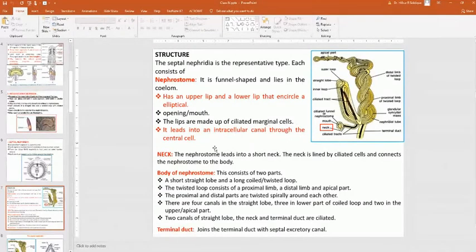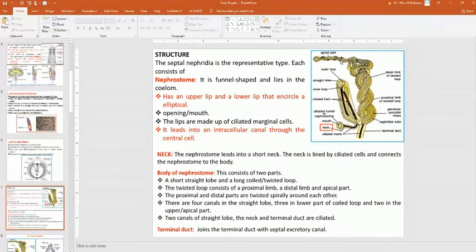This leads into the intercellular canal through the central cell. Then there is a neck. Here you can see this is the neck region. The nephrostome leads to a short neck. The neck is lined by ciliated cells and connects the nephrostome to the body. So here is the mouth, then there is a small neck, and this neck connects to the main body.